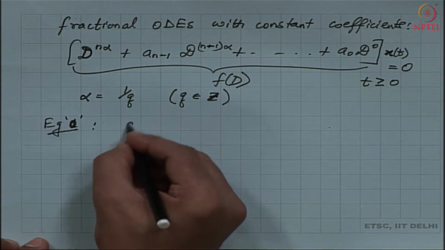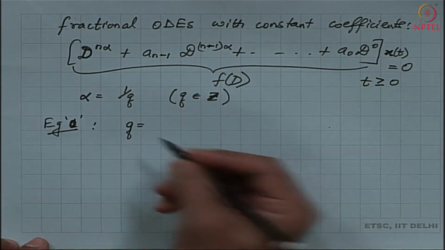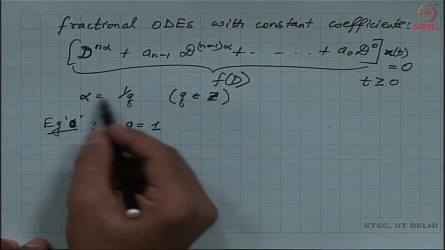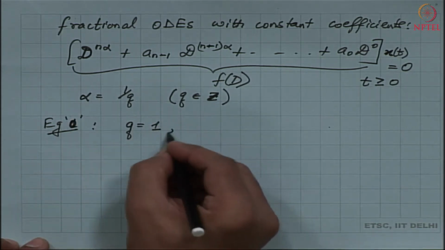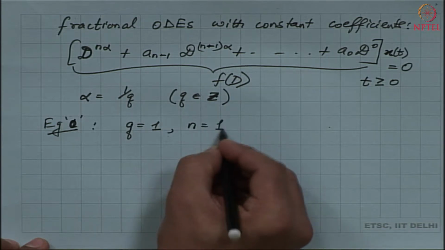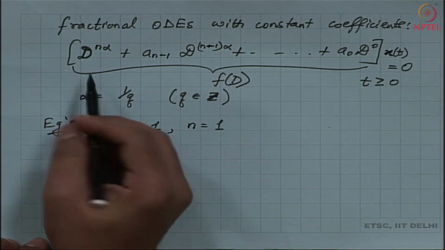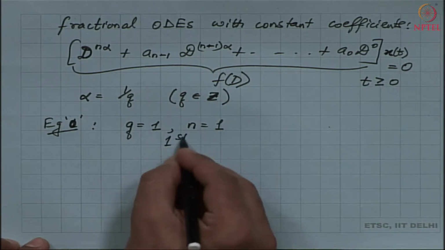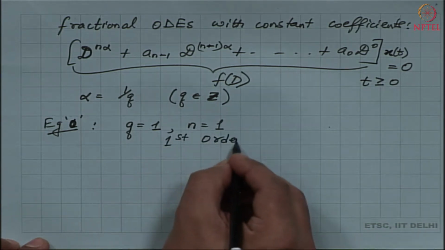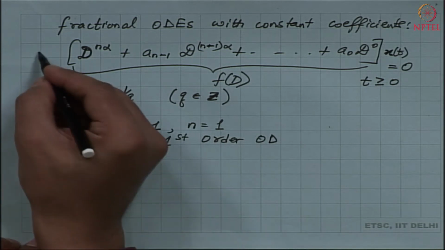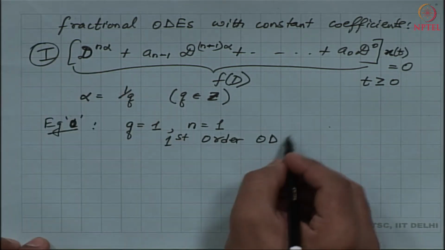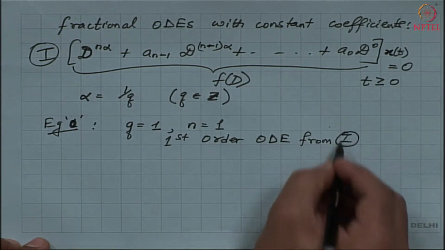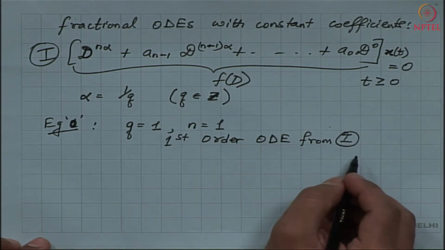So if I were to say that q is 1, that is, alpha is not a fraction but an integer, and let us say n is 1. So then n is 1 and alpha is 1. Then I have a first order ODE from my expression 1. That is the regular ODE that we have.